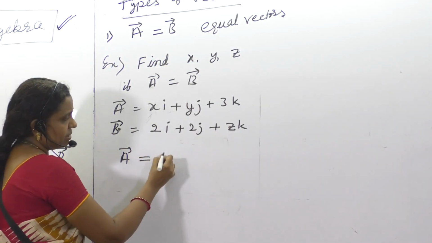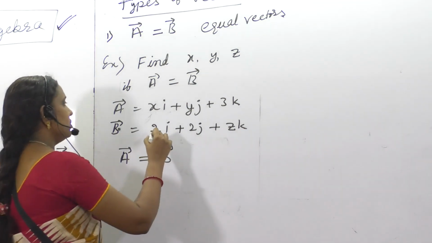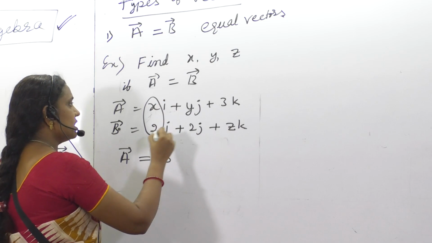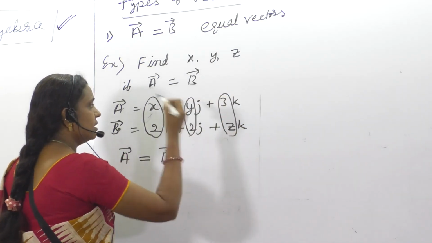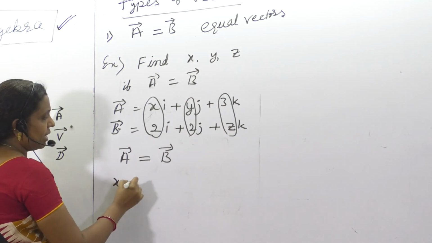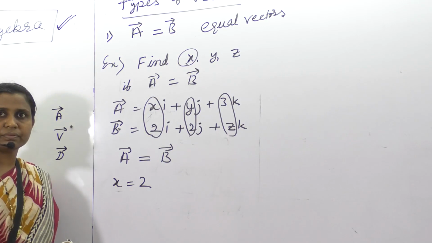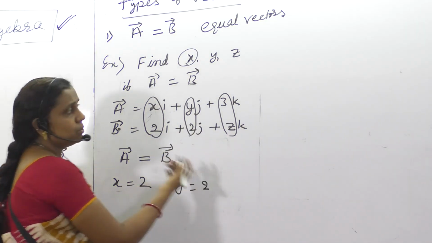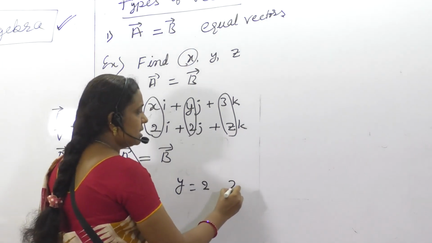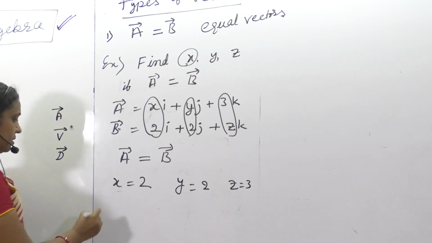What is given? Given is A and B are equal. So just check, the components must be the same. See this. Here we are required to find the value of x. x is equal to 2. We are required to find the value of y. y is equal to 2. Components are the same. z is equal to 3. This is about equal vectors.